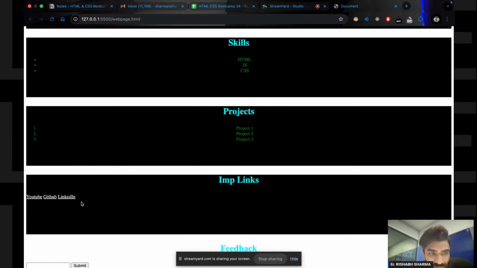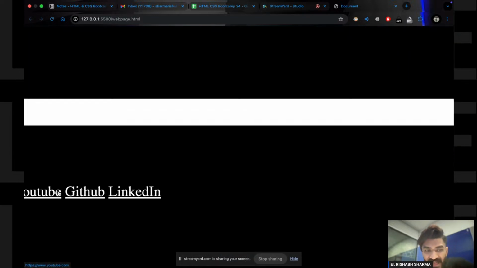So now see, when I am doing color white, I am still getting this underline. Can you see? I am getting this underline over here. हाँ, bullet points का क्या होगा? मैं हटा रहा हूँ. अभी मैं bullet points में हटा देता हूँ. ठीक है? Let me apply the हटाएंगे the bullet point.